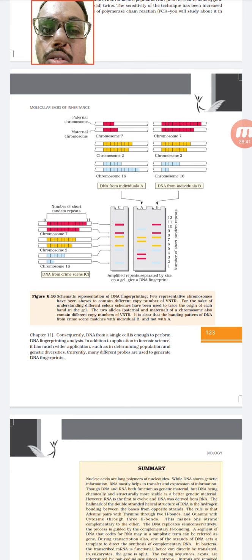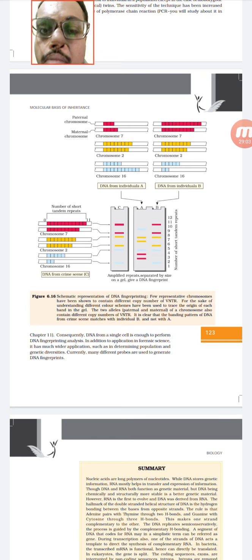To solve this question, they collect the DNA sample from the parent and from the person in question. If such issues are running in court, where someone claims this is my child, or two parents come forward like that, the court will order DNA fingerprinting.